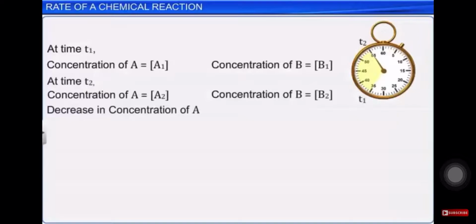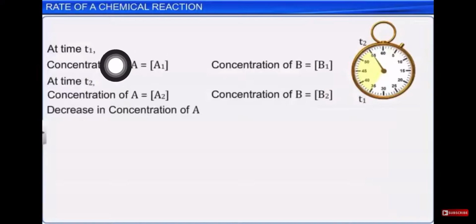How can I say that it was 1 hour? Because there was some time from 6 o'clock to 7 o'clock. So 6 o'clock is my T1 and 7 o'clock is my T2, right? Similarly over here at time T1, concentration of A, that is reactant, is A1 and concentration of product B is B1, right? Here it is maximum, and here it will be minimum.